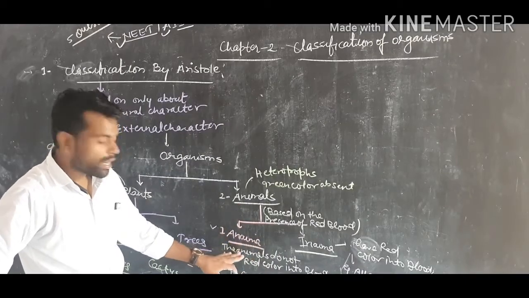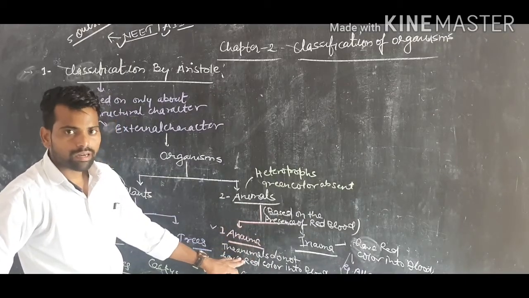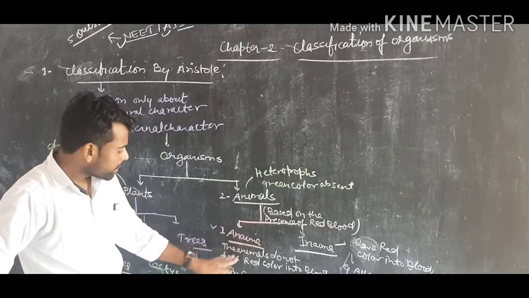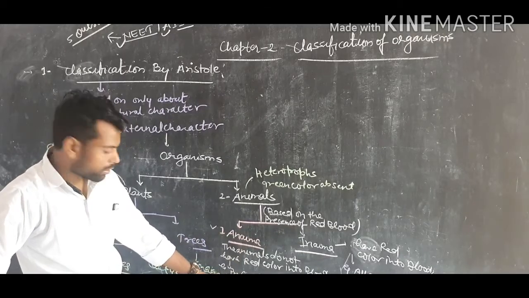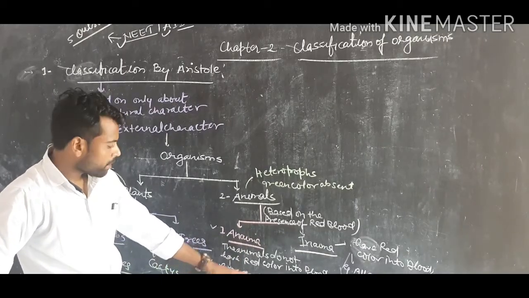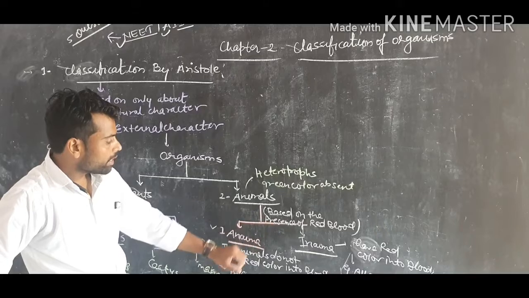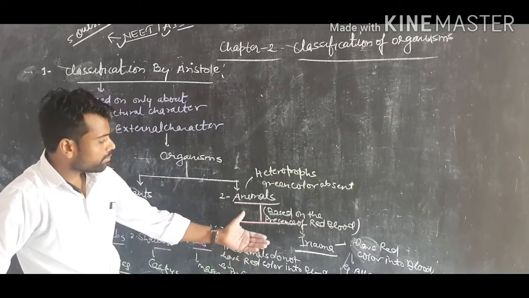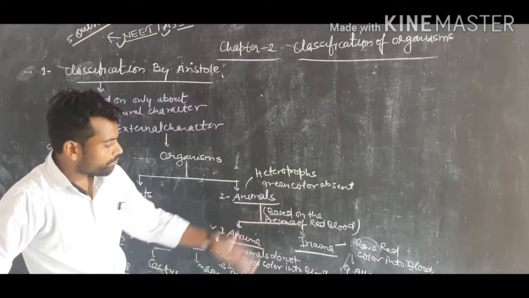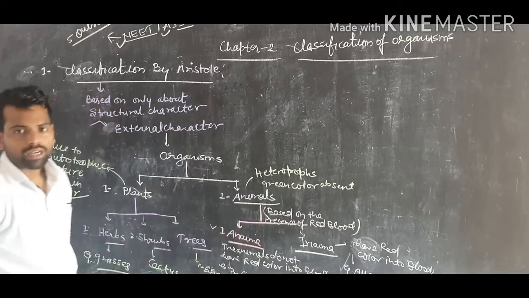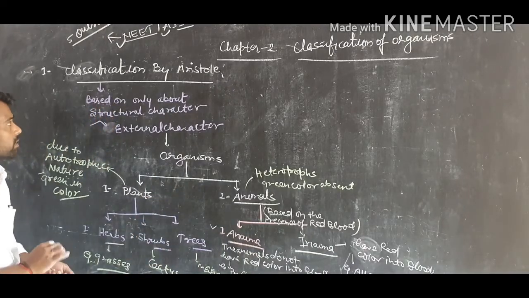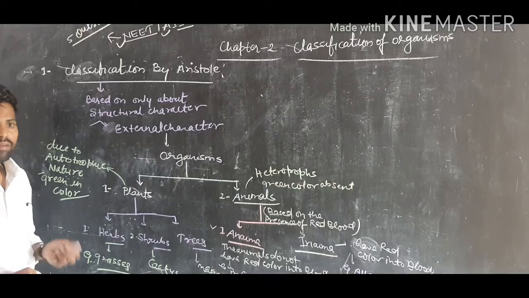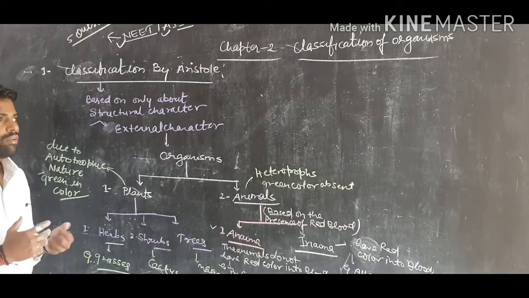Anaima means animals that do not have red color in their blood, and the group of members from Porifera to Hemichordata. And the second group of animals is Enaima. Enaima means they have red color in their blood. So these animals are considered into Enaima, all chordates. So this is the initial classification. Clear? The next classification was made by another scientist, which is very important.